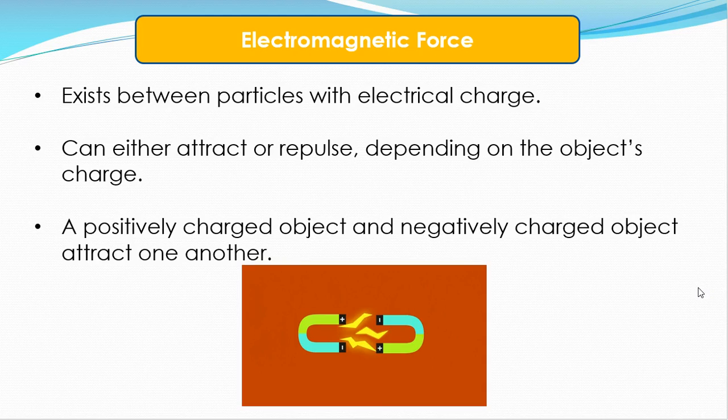Now, electromagnetic force, our second force. This is something that we're also familiar with. It exists between particles with electrical charge. It can either attract or repel depending on the object's charge. A positively charged object and a negatively charged object attract one another. We've done experiments with magnets, and if you remember, positive sides of magnets attract the negative sides. If you put 2 positives together, they repel. But if you put a positive and a negative together, they attract.